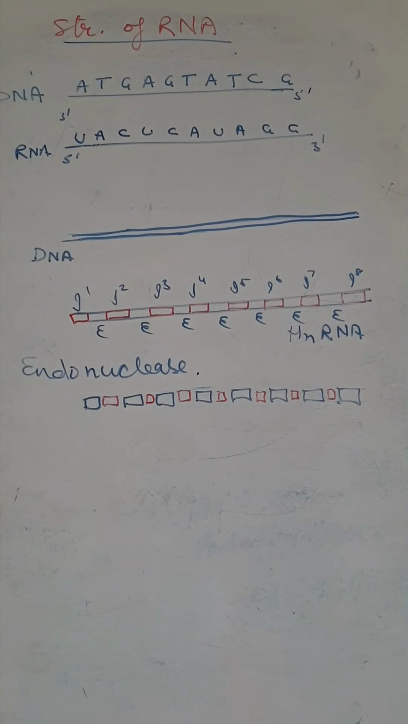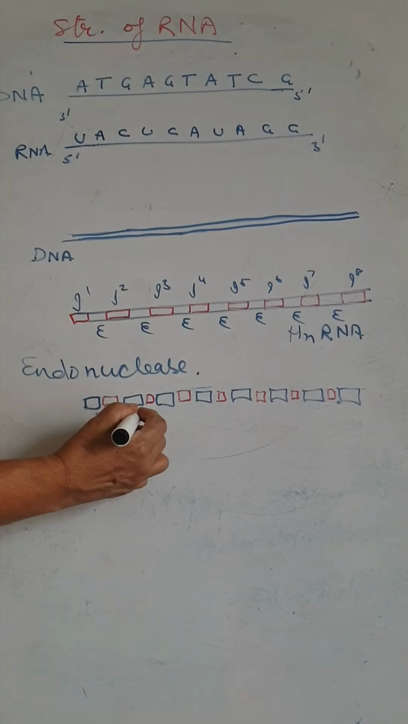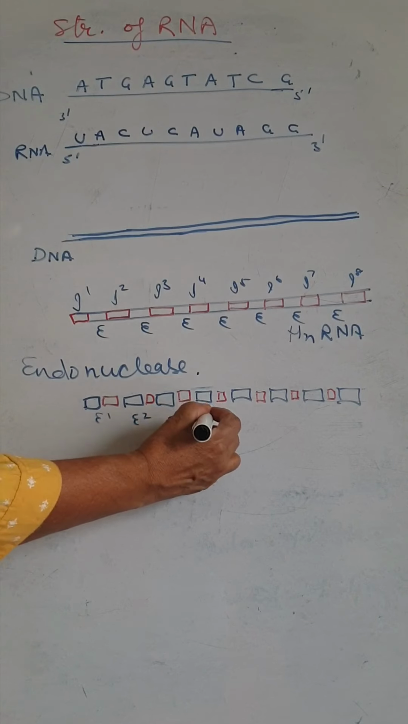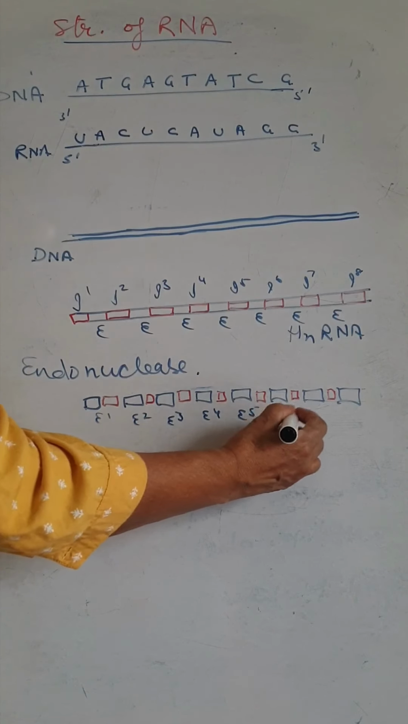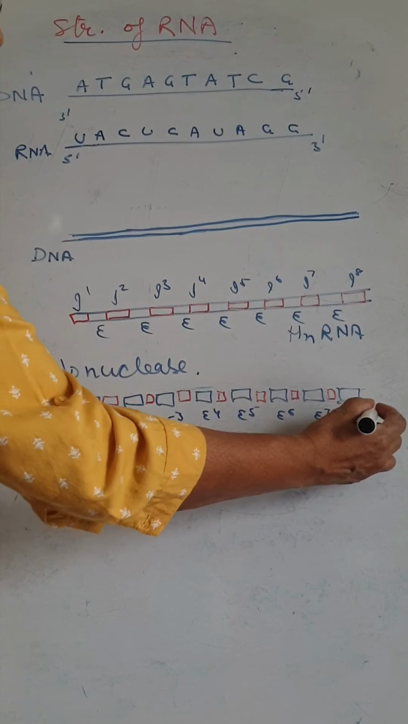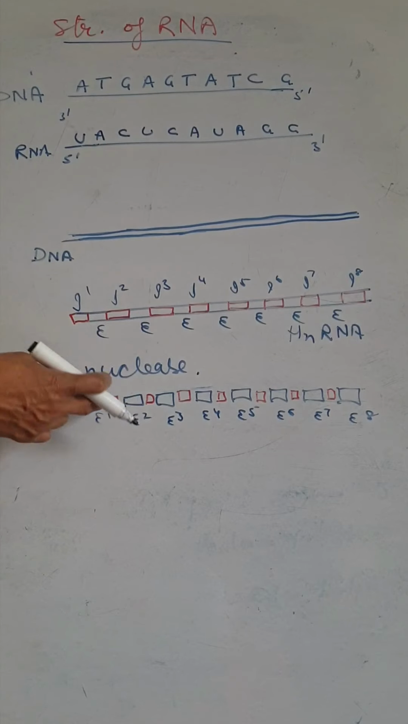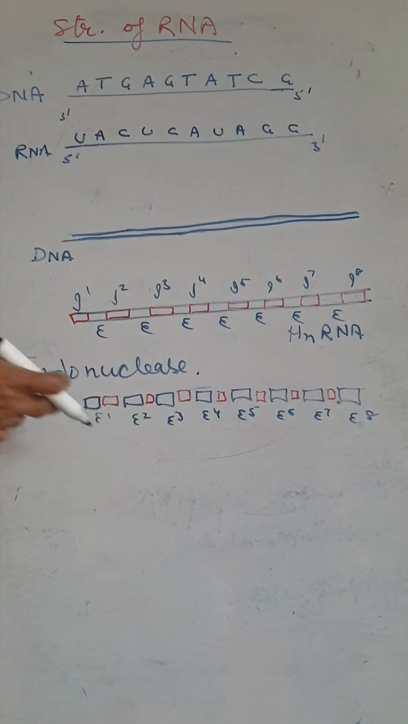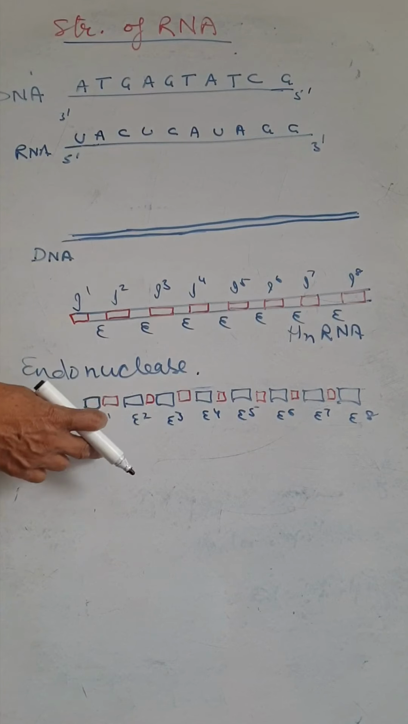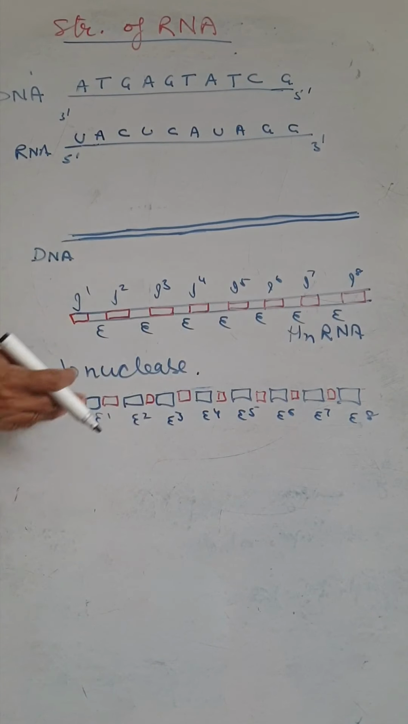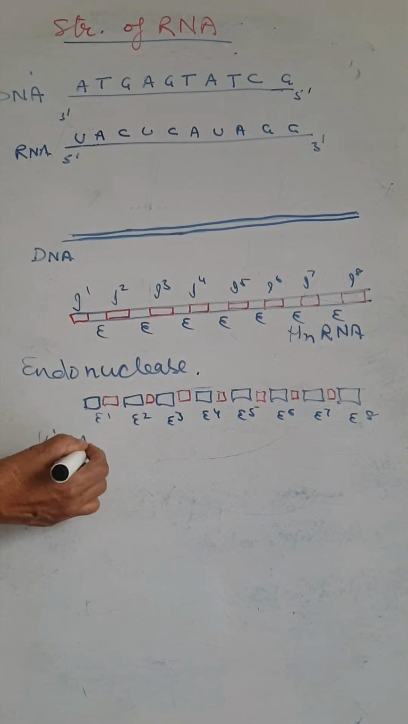They are coded. So E1, this one we are putting the name 2, E3, E4, E5, E6, E7 and E8. The cut into pieces. Now the exons are ligated. Exons are attached with each other, because the introns are removed. Now the ligase enzyme connects the exons with each other.